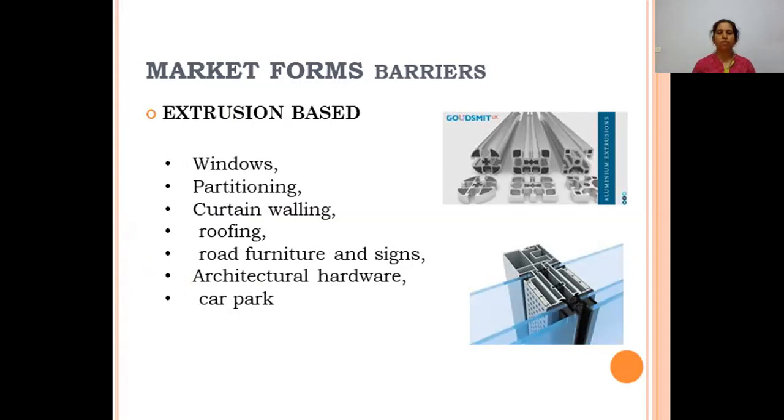Mainly what we use in the building industry for partitions, for windows, for doors, for curtain walls, for road furniture, and sign boards, all these are extrusion based products of aluminum, which are made into different, peculiar shapes.